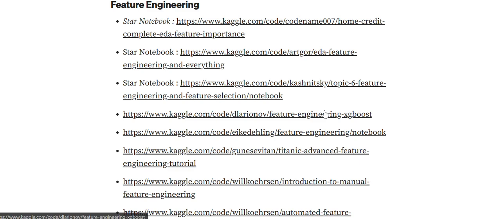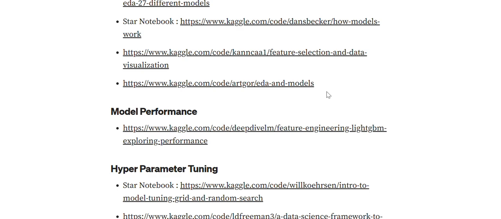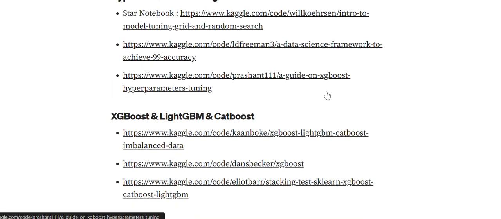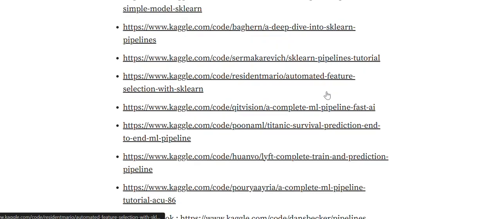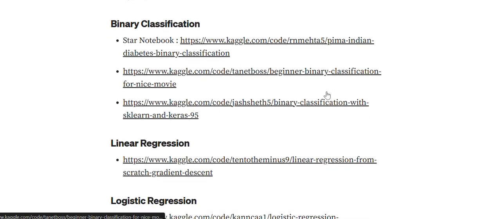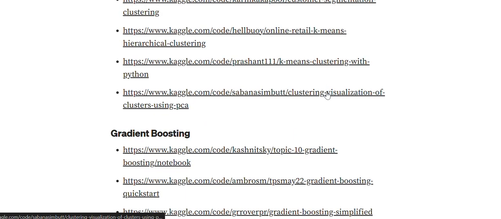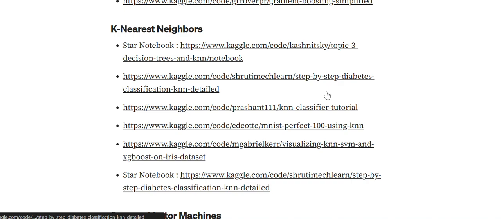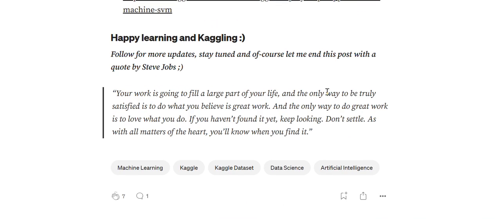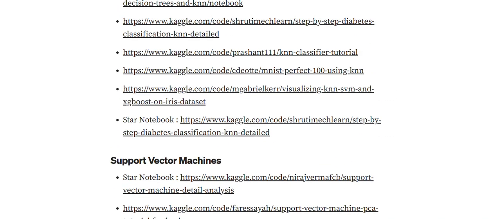feature engineering, which is good to look at, modeling, model performance, hyperparameter tuning, XGBoost, sklearn and ML pipeline, naive Bayes, binary classification, linear regression, logistic regression, decision trees, clustering. So we've seen some of these before, gradient boosting, k-nearest neighbors, support vector machines, and that's pretty much it. So this link is a good one, I guess, to have.